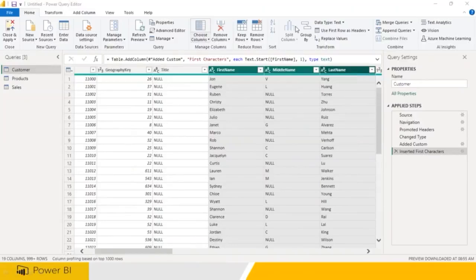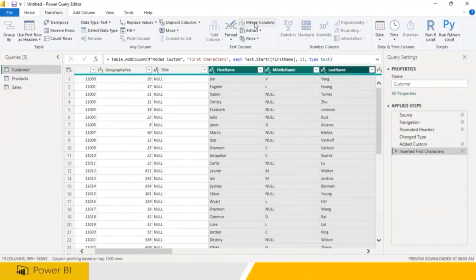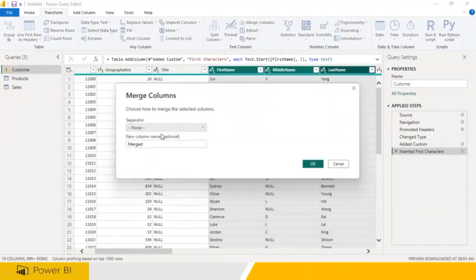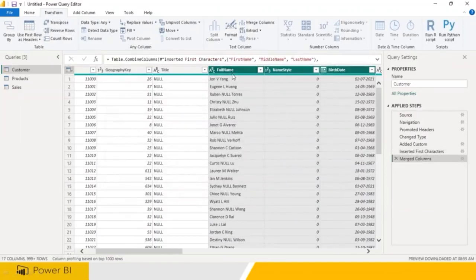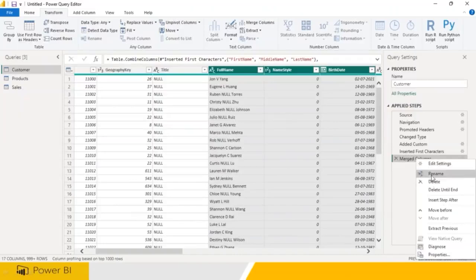Where is the merge option? You go to Home, go to Transform, there is a merge. I wanted to merge and give a space in between: first name, space, second name, space, last name. What is the column name? Full name. So you can get the full name by doing like this. You lose this data because we are applying transform data. First name, middle name, last name gone. You are able to get the full name.